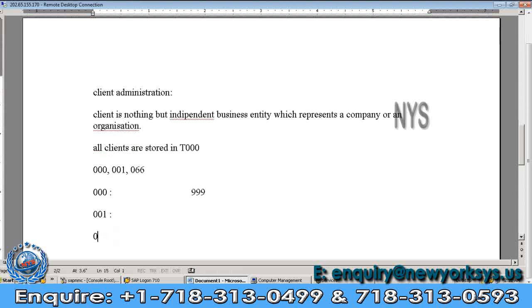The next one is 066. What is the use of 066? It is used by SAP to log in remotely and periodically. 066 generates the EarlyWatch alerts.